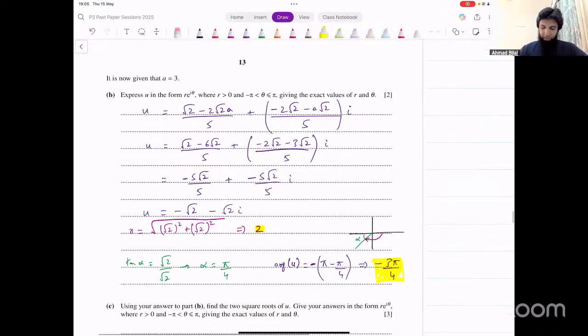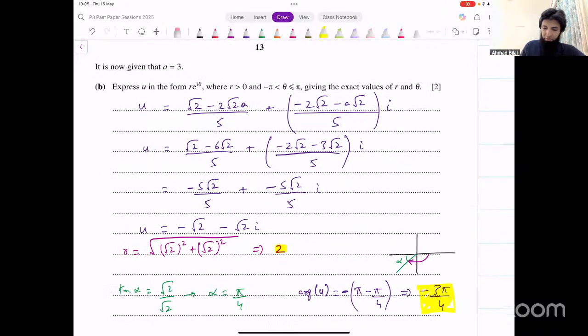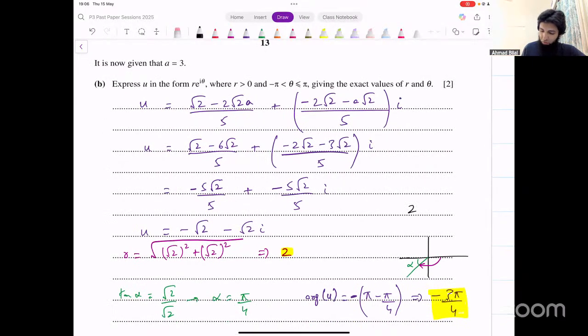Achha. So that's the first part. We had to find the modulus and the argument. Once we have found them, all we have to do now is write it in that form, re raised to the power iota theta. So that will become 2e raised to the power minus 3 pi over 4 times iota. And that's your final answer. Make sense? Any issues with this? Any problems, anyone? No problems?